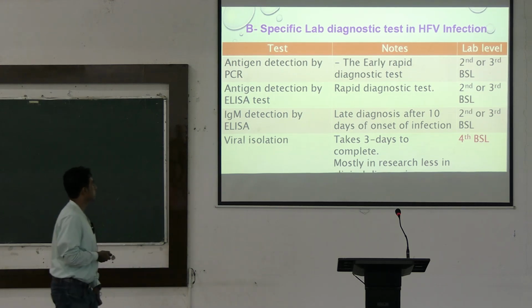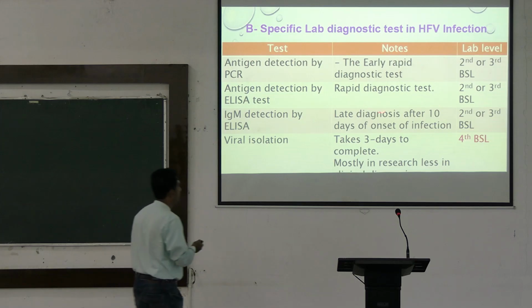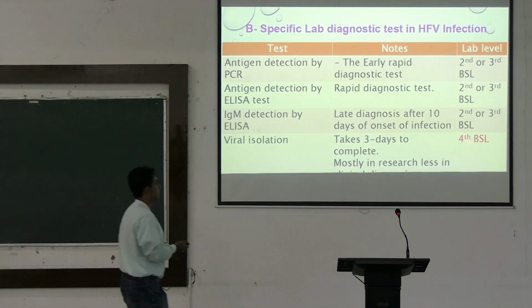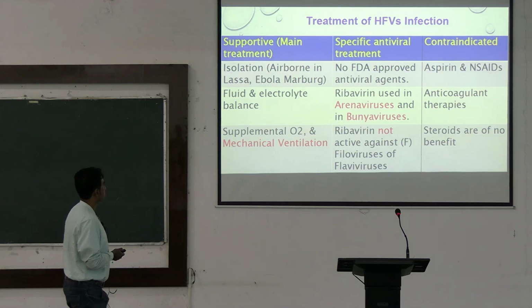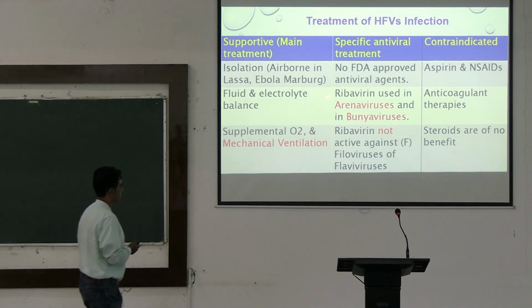Mainly how do we diagnose? We diagnose through ELISA. This is a rapid diagnostic test, can be done within the 10 days of onset of infection. Okay. Treatment. There is only supportive treatment.